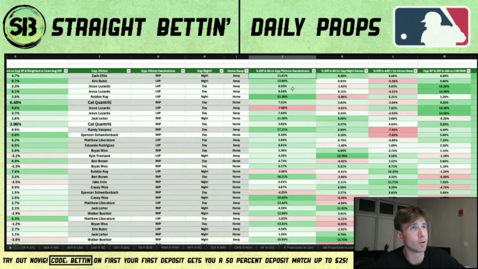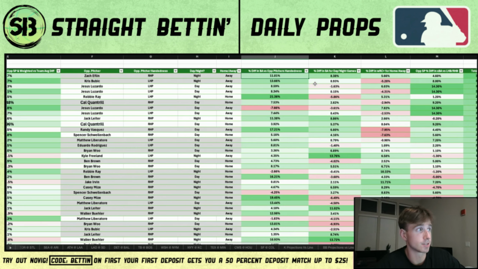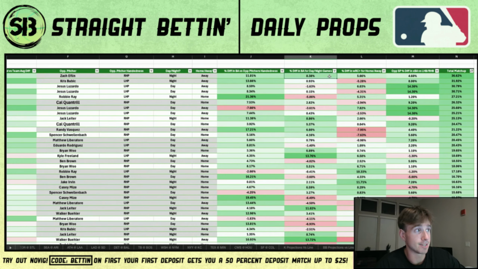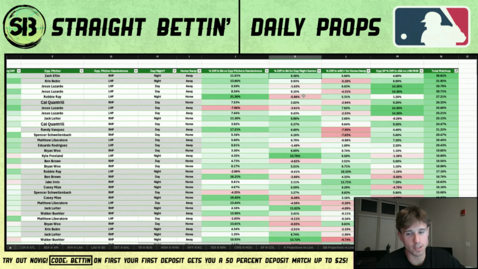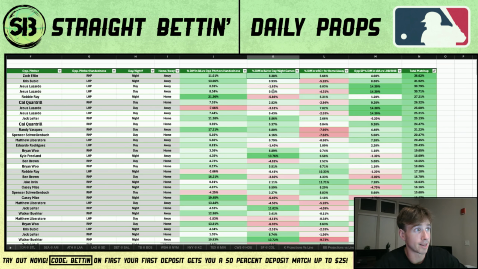And I actually looked at this. It went from .180 to .300. So Riley Green absolutely mashes against righties and then kind of stinks against lefties. Day-night games, right? Like I said, I was thinking about it when I was trying to find all the stuff to put in the model, and day-night games definitely make sense. When I used to play baseball, I always thought it was really hard to hit during night games. Maybe some people are opposite, but some people definitely see the ball better with natural light versus the stadium lights and stuff. Riley Green's batting average goes up 8.38% in night games.